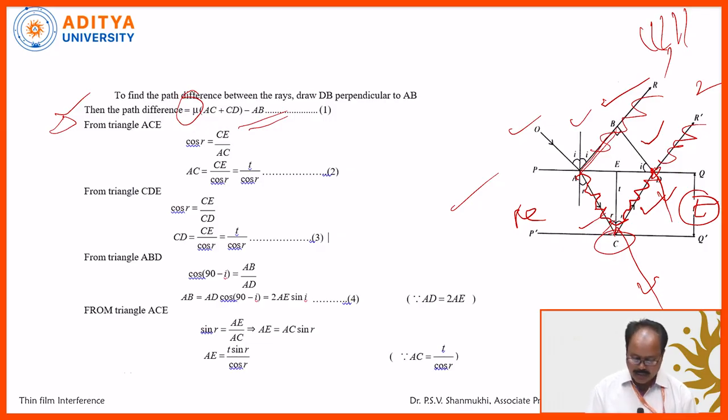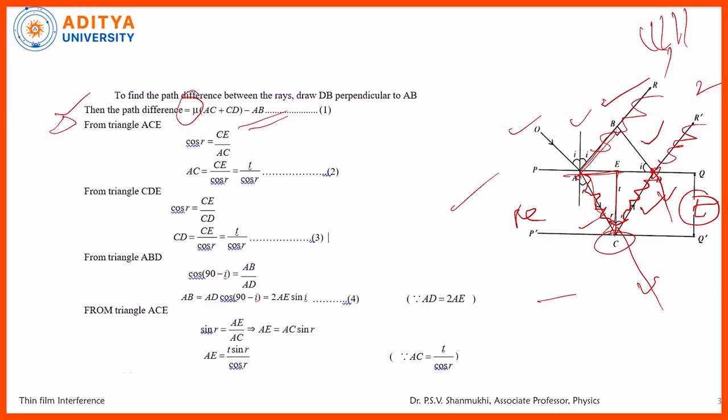For that, first I take one triangle, the AEC triangle. The incident ray makes an angle, the incident angle I. If this is I, on either side of the normal it is also I. What is the total angle here? 90 degrees.